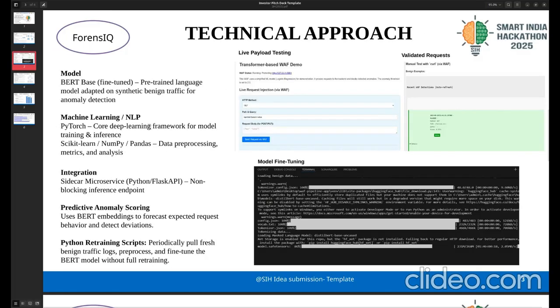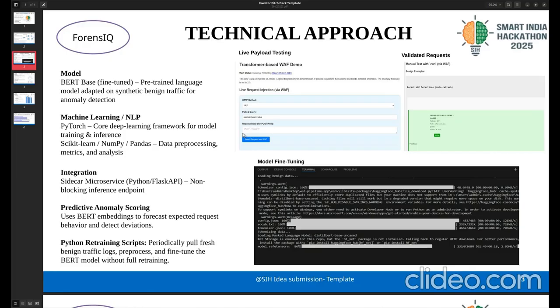We have made a prototype. We have fine-tuned a deep learning model with the BERT architecture, a transformer model. As you can see over here, we have developed a prototype where we send a payload to test our model, and as you can see on the right side in green, it validates the request.